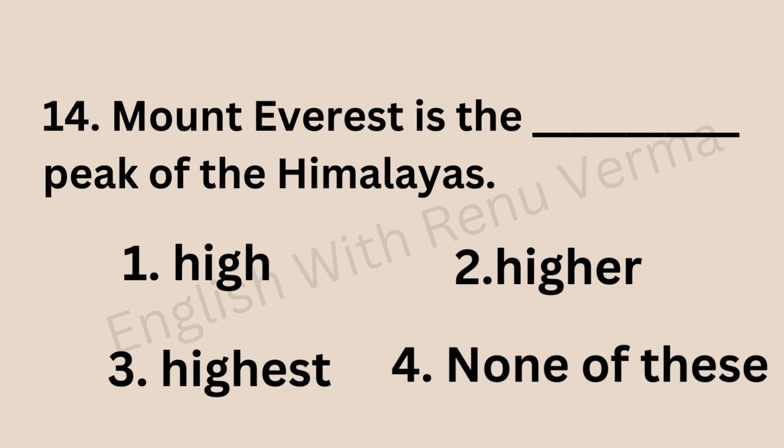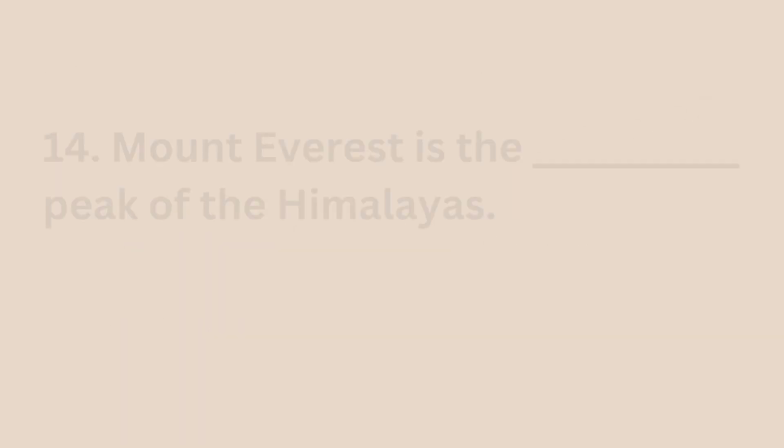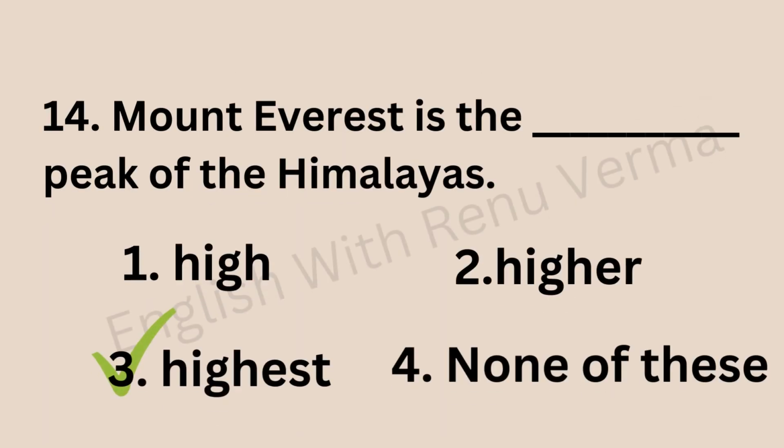Next question is, Mount Everest is the dash peak of the Himalayas. So here also we are going to use superlative degree, right? Because the is there, and we are just showing superiority of someone, something. So here we are talking about Mount Everest, which is the highest peak of the Himalayas. The is there, so the answer will be in superlative degree, which is highest.